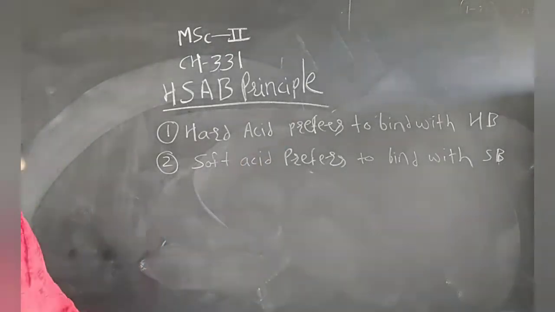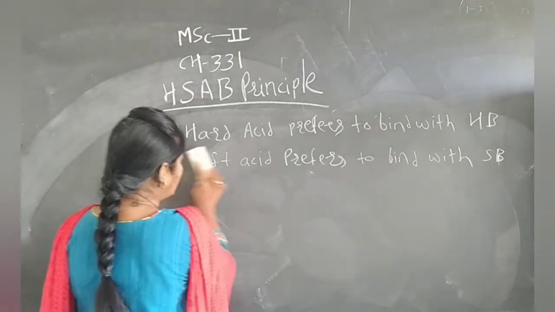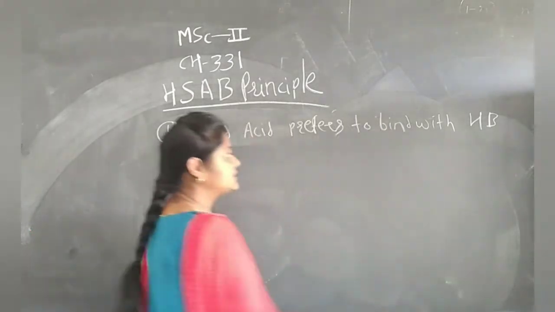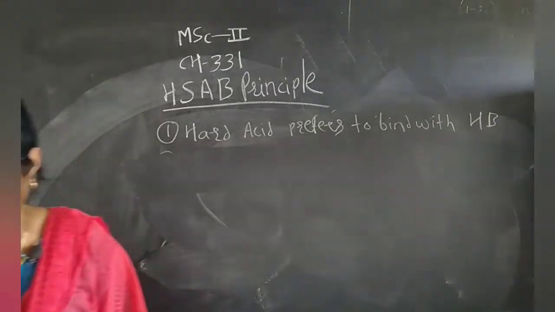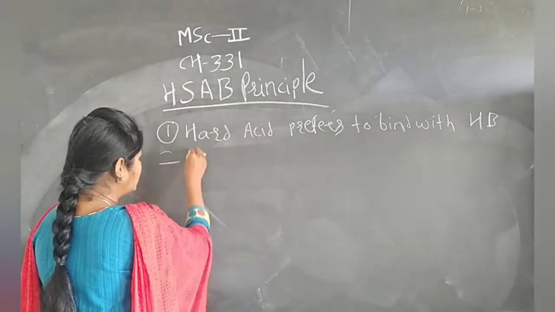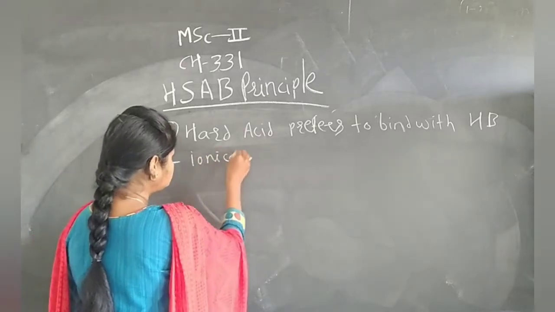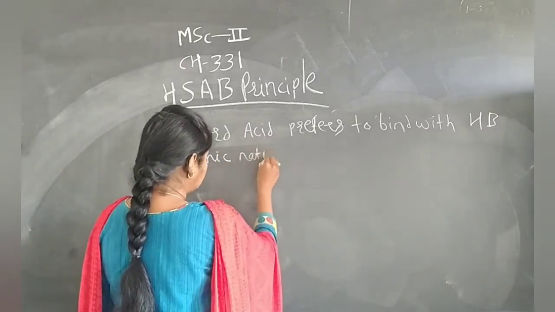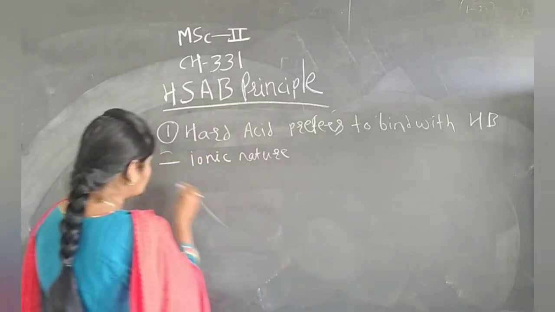So, we consider the first point, that hard acid prefers to bind with hard base. The bonding generally present is ionic in nature. Next point is what?